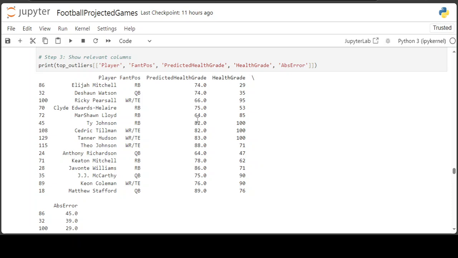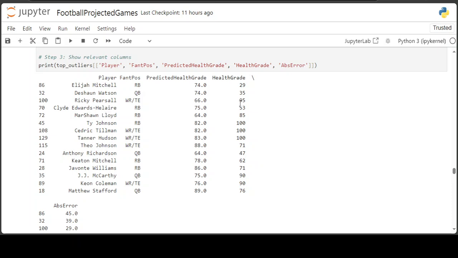The only one with the crazy outlier is Deshaun Watson. Like I said, these were backups, so that's probably why the data has a difficult time getting the predicted health grade, because when they didn't play a full season, it's a little wonky.